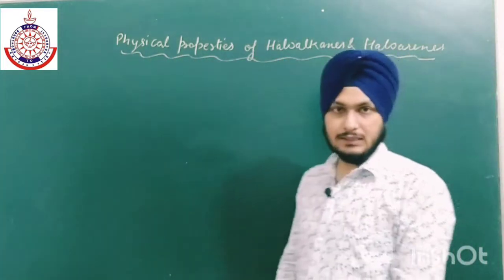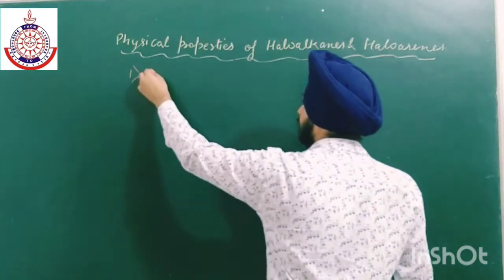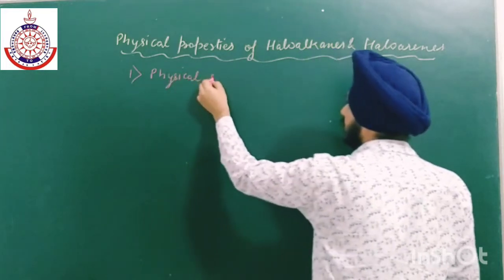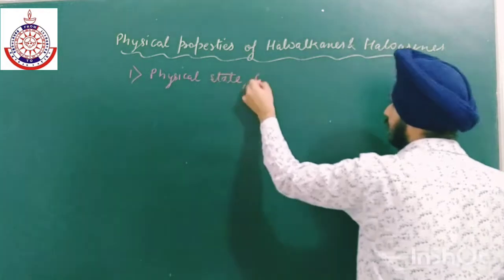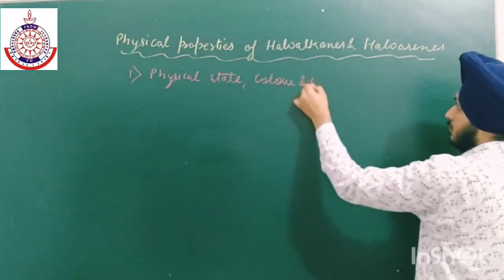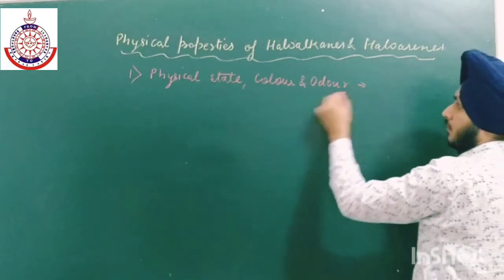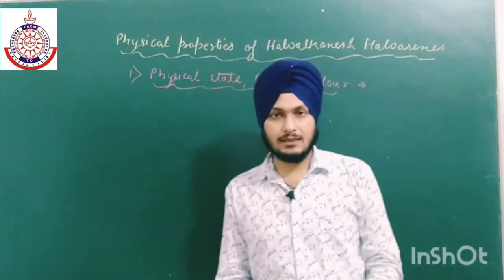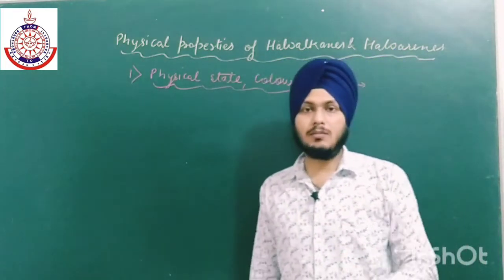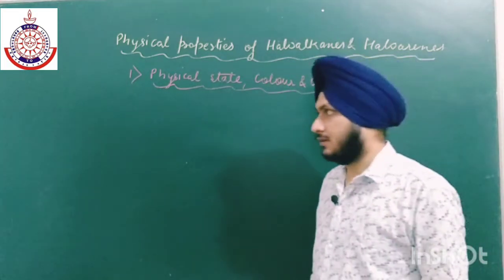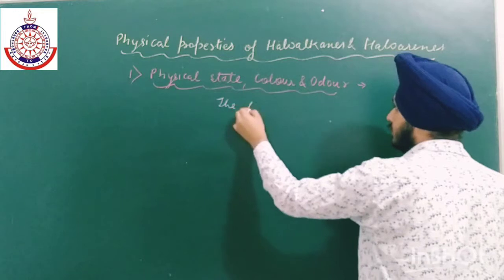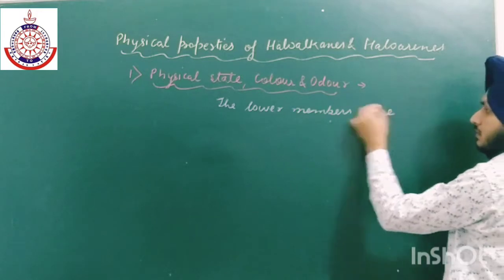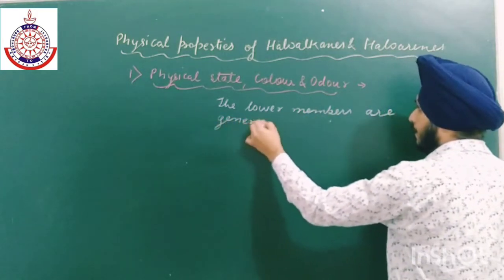The first physical property is physical state, color and odor. So generally all the lower members of haloalkanes are gases. Okay, so the lower members are generally gases,